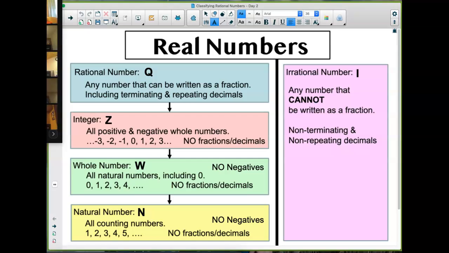Integers are all of our positive and negative whole numbers. Okay, again, no fractions or decimals, but they can be negative now. Okay, and then we get to rational numbers, and rational numbers are any number that can be written as a fraction. Now, I want to remind you guys, the way that this chart is set up, a number can be either rational or it can be irrational.